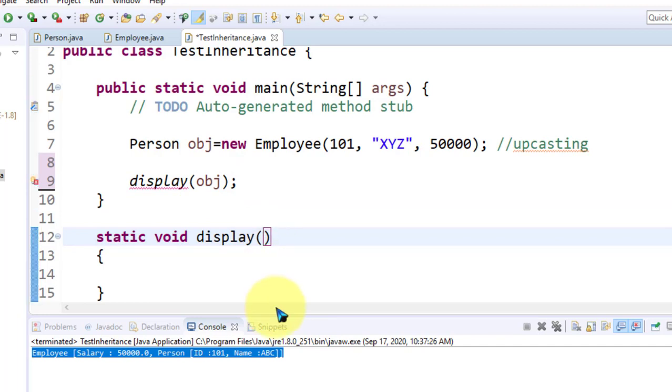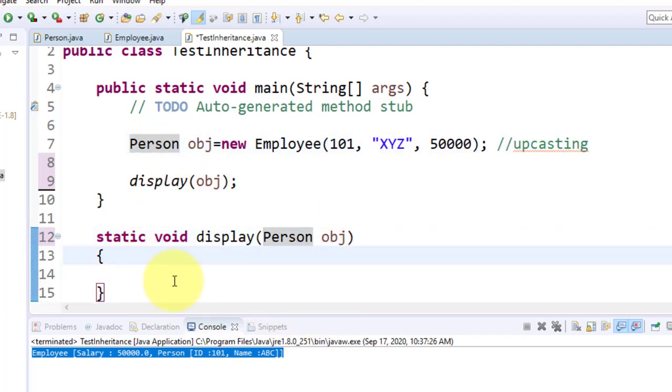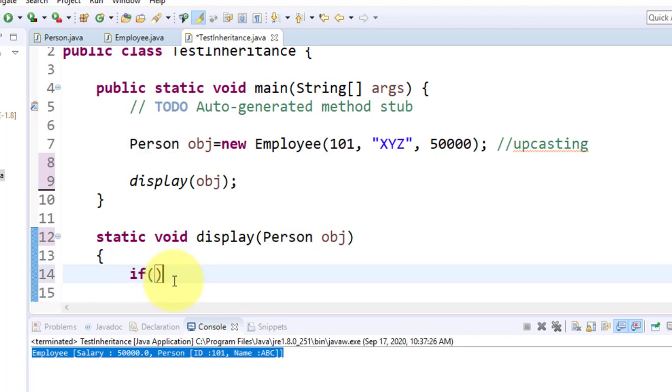So look here, Person obj, this is my type because obj type is Person, and here I check if obj instanceof Employee,